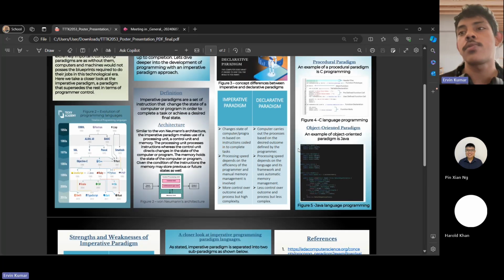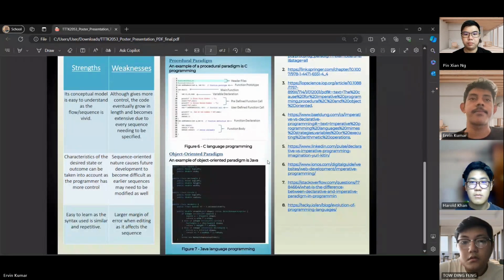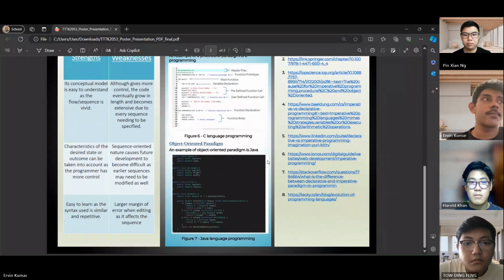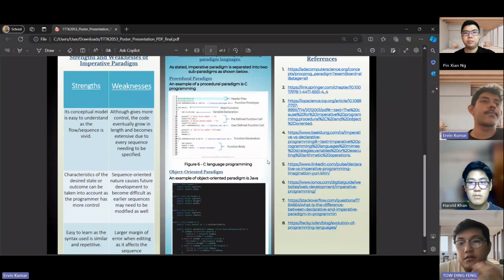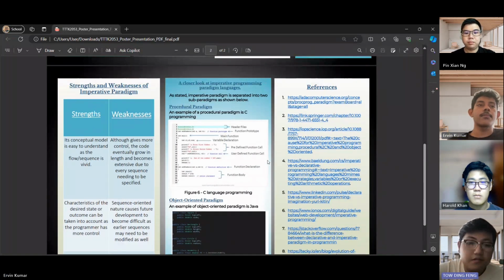Next, we will move on to strengths and weaknesses. So now let's dive into the strengths and weaknesses of the imperative paradigm.